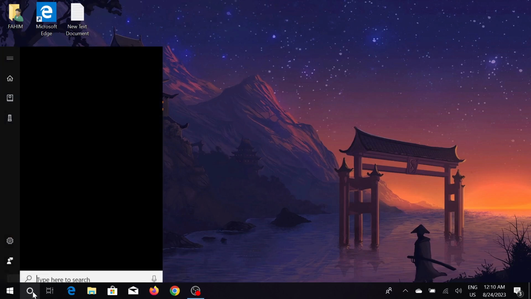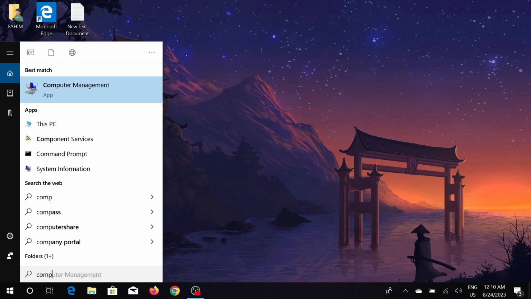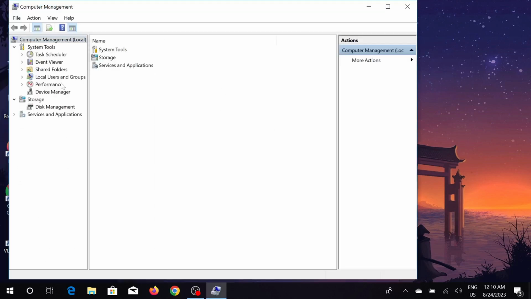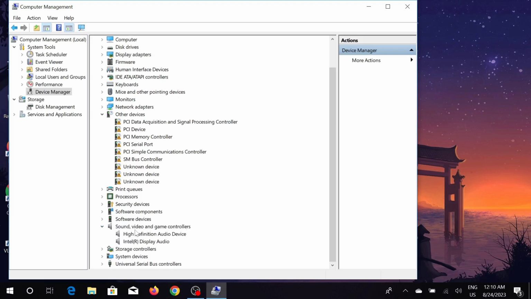First of all, go to your search button and on the search bar type computer management and double click here. And here you can see the device manager. Just click that option and now scroll down a little bit, find the option sound, video and game controller. Expand that option. Here this is the driver name of mine, my PC sound high definition audio driver. This name might be different on your PC.